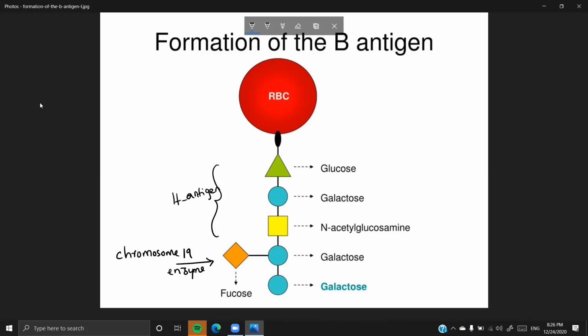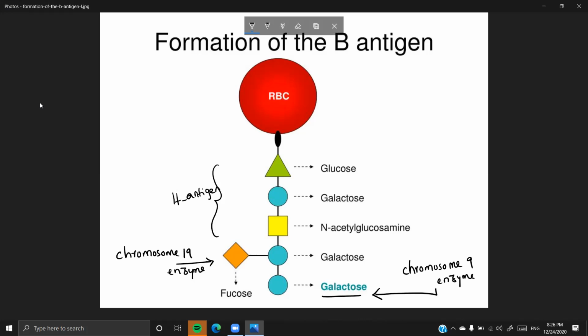The reason is, now you can see the magic that the chromosome 9 is making an enzyme which is actually adding a different sugar to the H antigen, the basic oligosaccharide branch here, and that is none other than your galactose sugar.